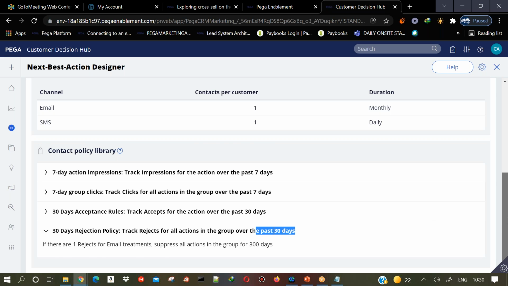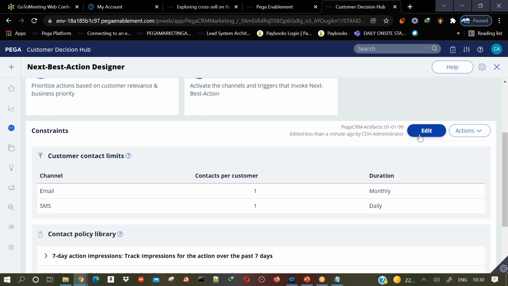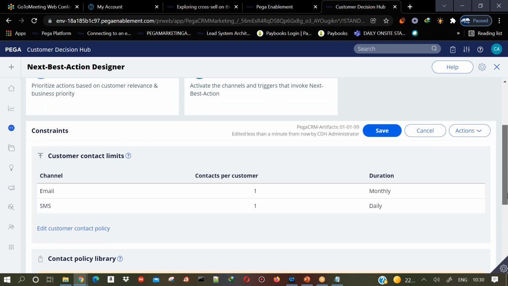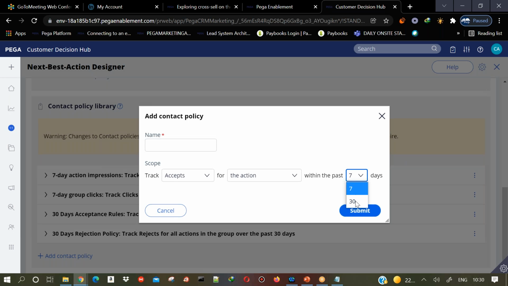So one thing is, whenever you are creating this, you call it the tracking time period. You can see here, right? I'm saying track the rejects, track the accepts for 30 days, for 7 days. This is called the tracking time period. Now there are only two types of configurations. When I'm trying to track the time period, I'm getting only two options, right? One is 7 days. Second is 30 days.